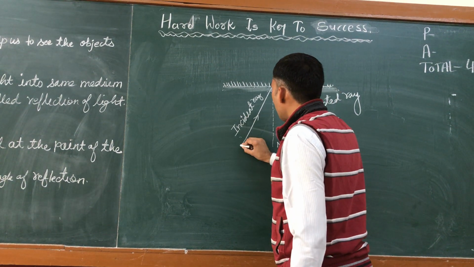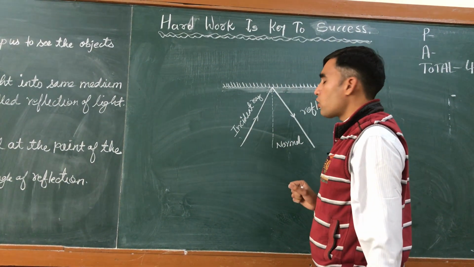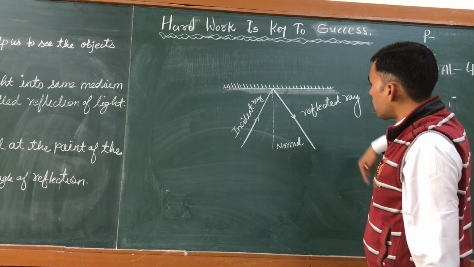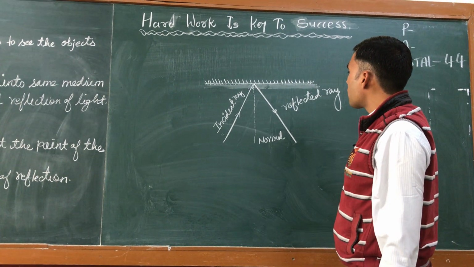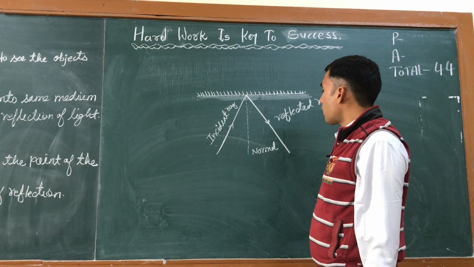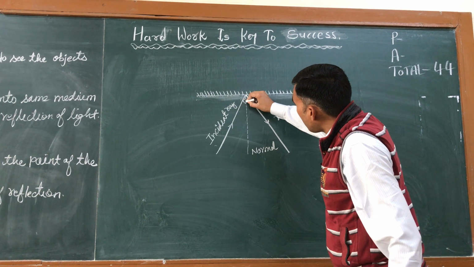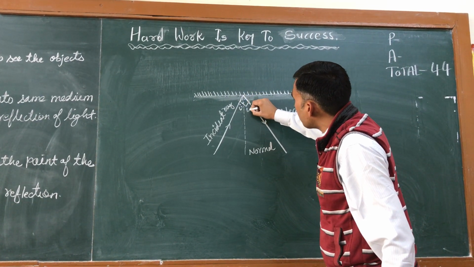So in this diagram we can see that the ray that falls on the mirror is known as the incident ray, and the ray that is returned back after striking the mirror is known as the reflected ray. And this line that forms the 90 degree angle is the normal, and this is the angle of incidence, and this is the angle of reflection.